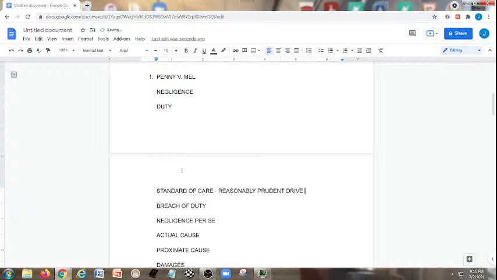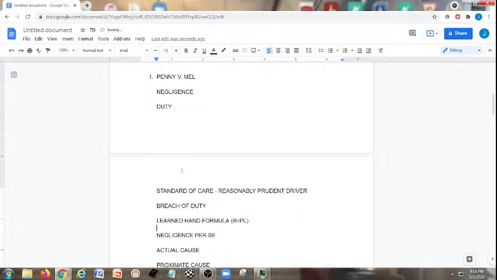Breach of duty, we talked about that. Want to make sure to throw in the Learned Hand formula, which is B is less than P times L. The burden to have acted differently is less than the probability of harm times the liability of harm.